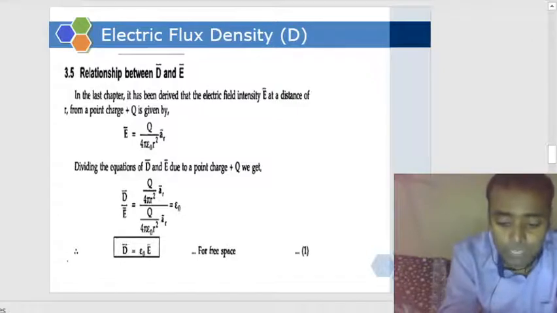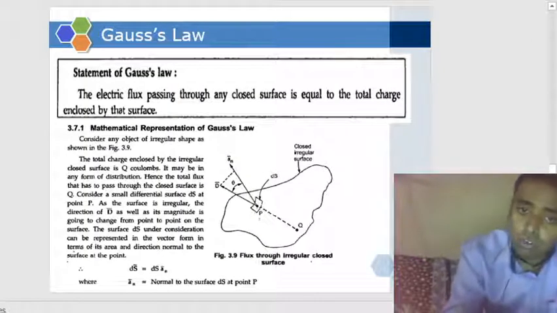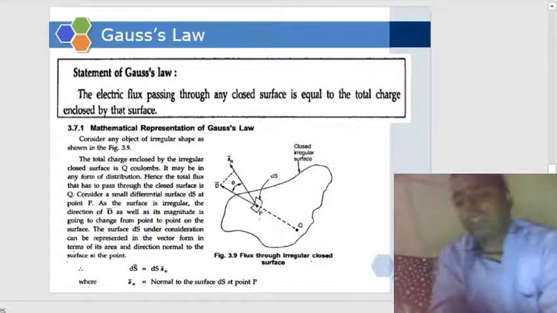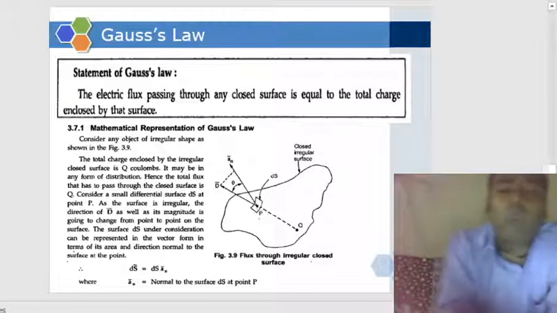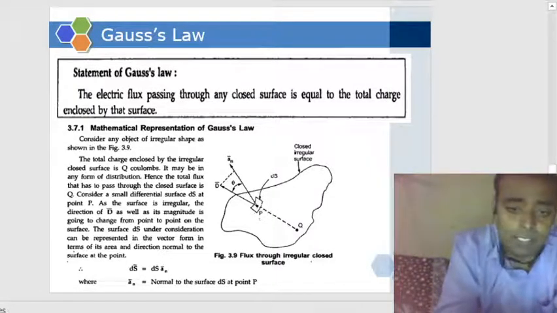So from this comes the Gauss law. Now, why this Gauss law?